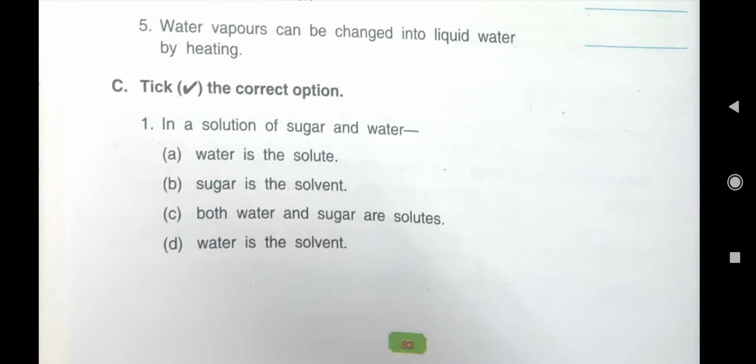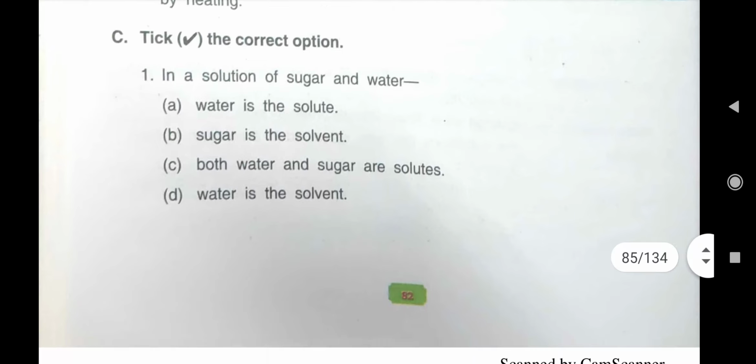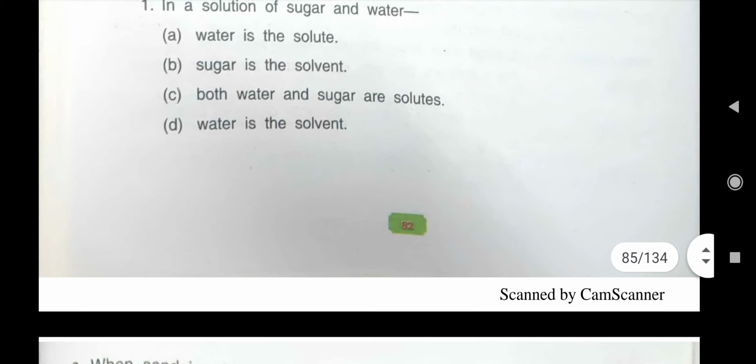Now tick the correct option. In a solution of sugar and water, which option is correct? Water is the solute? No. Water is solvent. Sugar is the solvent? No. Sugar is solute. Both water and sugar are solutes? No. Water is solvent and sugar is solute. Then the last statement is, water is the solvent. We will take this answer, this D statement. D is correct.